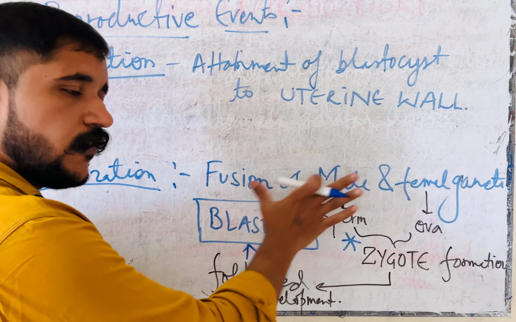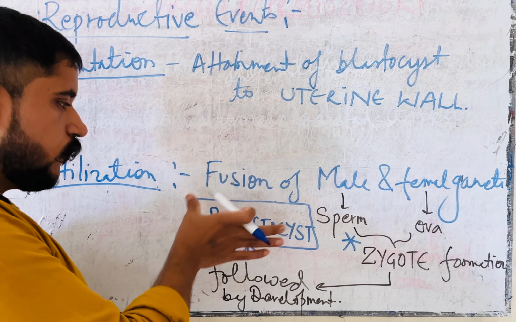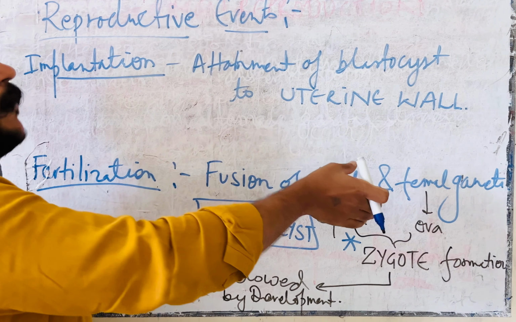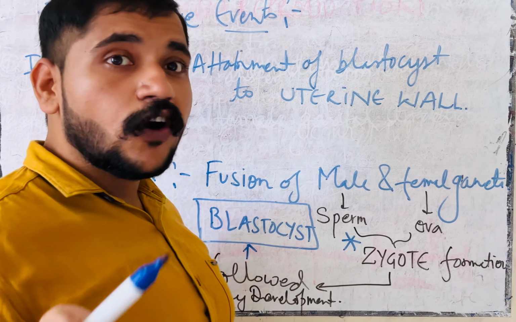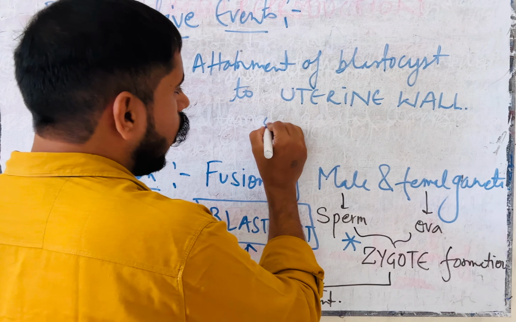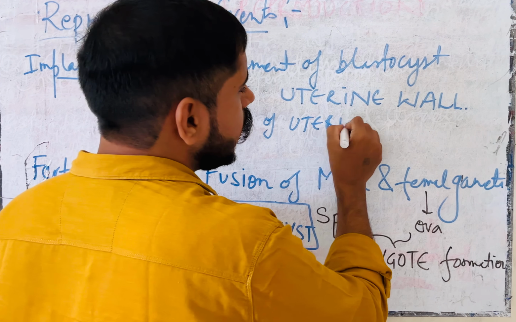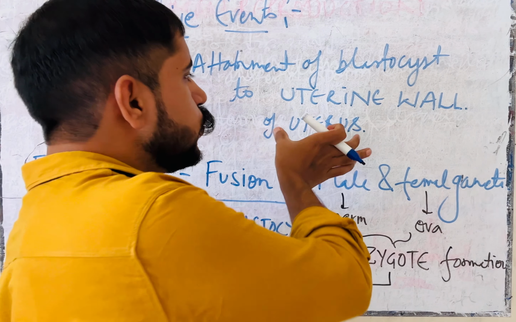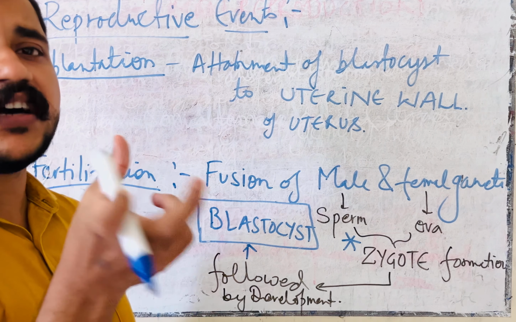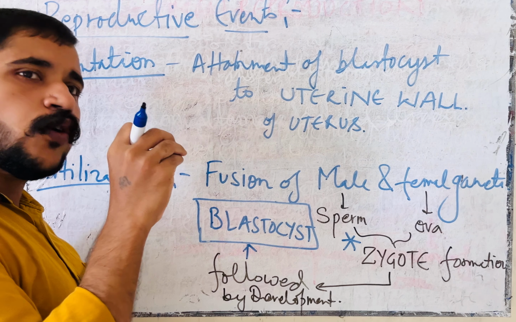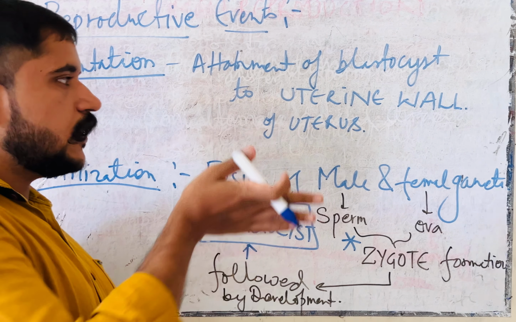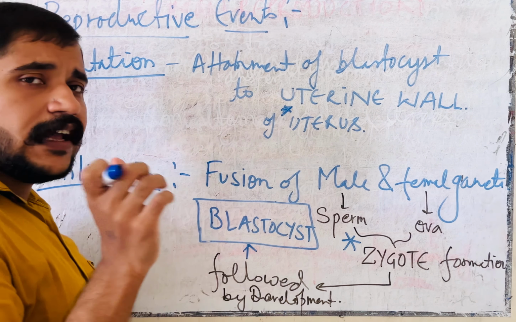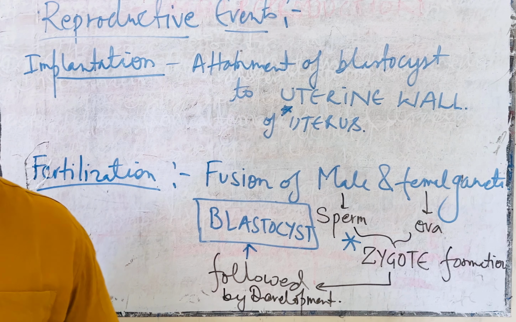Clear? The zygote will be formed, then after the zygote the blastocyst will be formed. Then the blastocyst will be attached to the uterine wall of what? The uterine wall of the uterus. In simple words, in Hindi the uterus is also known as bachchadani. Our embryo will grow and develop in that area, and that organ is the uterus.